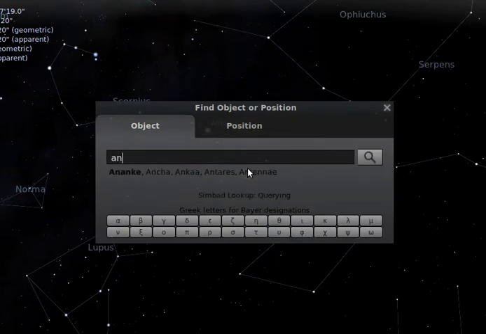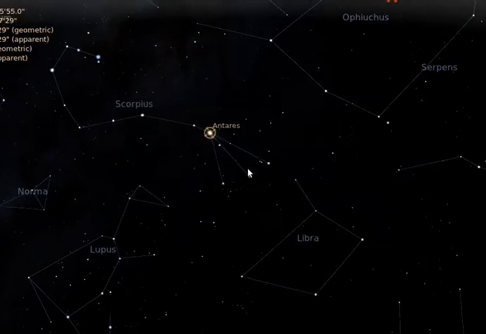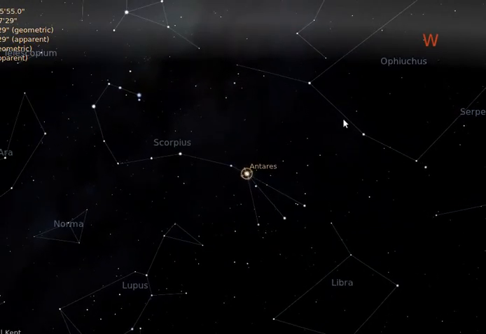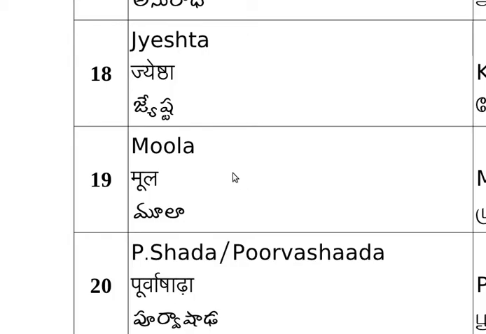So Jyeshta is called Antares. So it is after Anuradha. Antares is a somewhat red colored star. It is even situated in Scorpio, and the next star is Mula